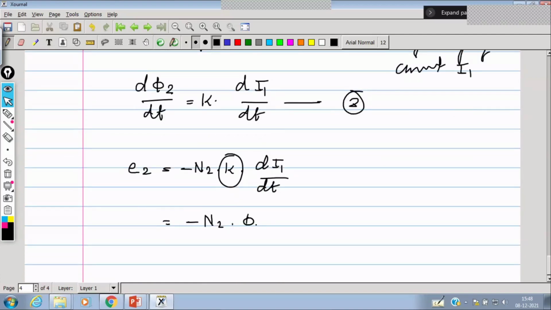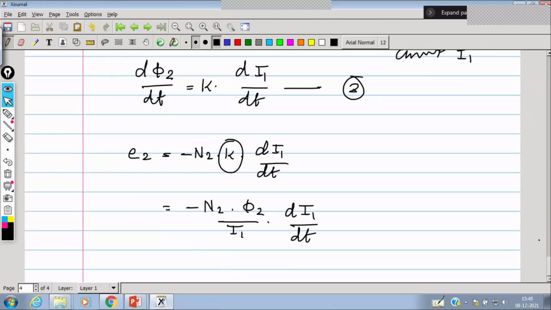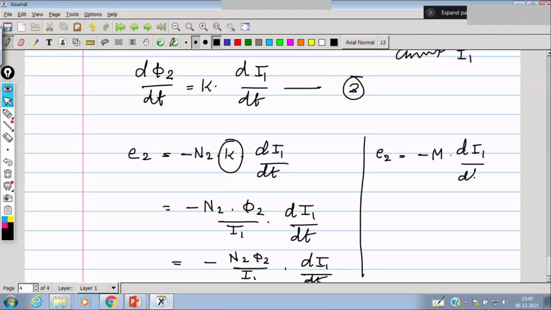So minus N2 phi 2 upon I1 into dI1 by dt, where we can write induced EMF in the secondary coil is equal to minus M into dI1 by dt, where M is equal to N2 phi 2 upon I1.